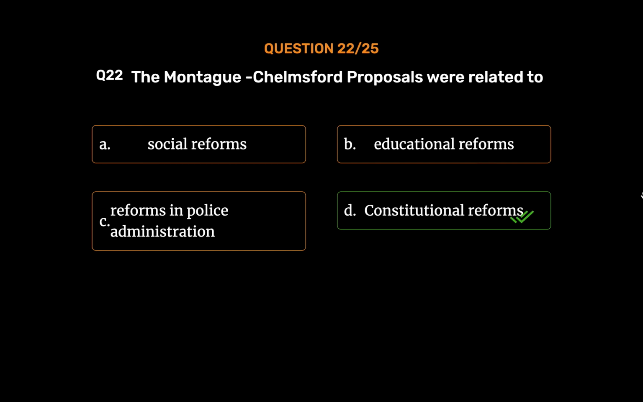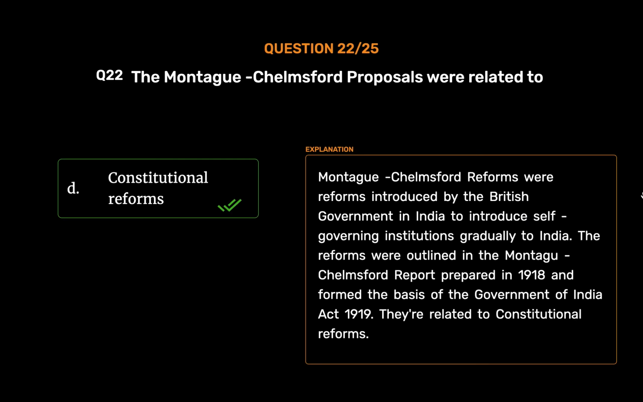Constitutional reforms. Montagu-Chelmsford reforms were reforms introduced by the British government in India to introduce self-governing institutions gradually to India. The reforms were outlined in the Montagu-Chelmsford report prepared in 1918 and formed the basis of the Government of India Act 1919. They are related to constitutional reforms.